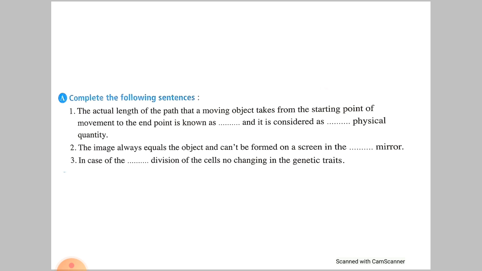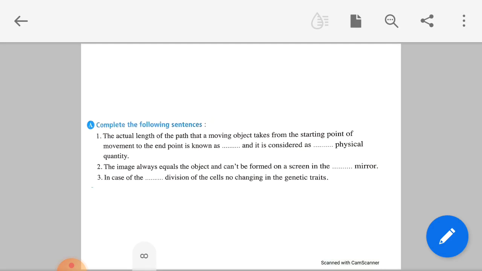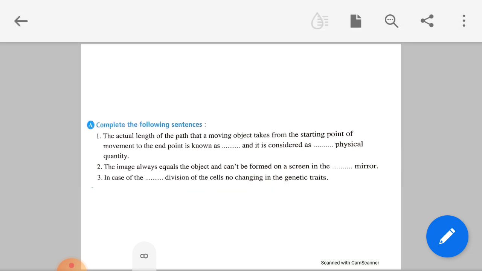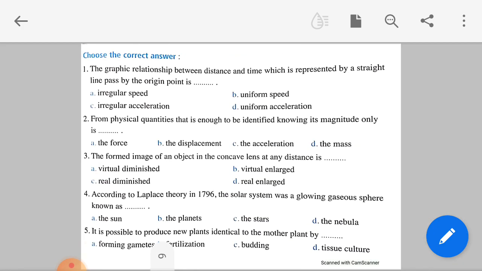Okay. The image is always equal to the object and can't be formed on a screen. Where? In a plane mirror. Since it is equal, formed behind the mirror, and can't be received on a screen, it is a plane mirror. In case of mitotic division of cells, there is no change in the genetic traits. No change will happen, so it is mitotic division. Okay.